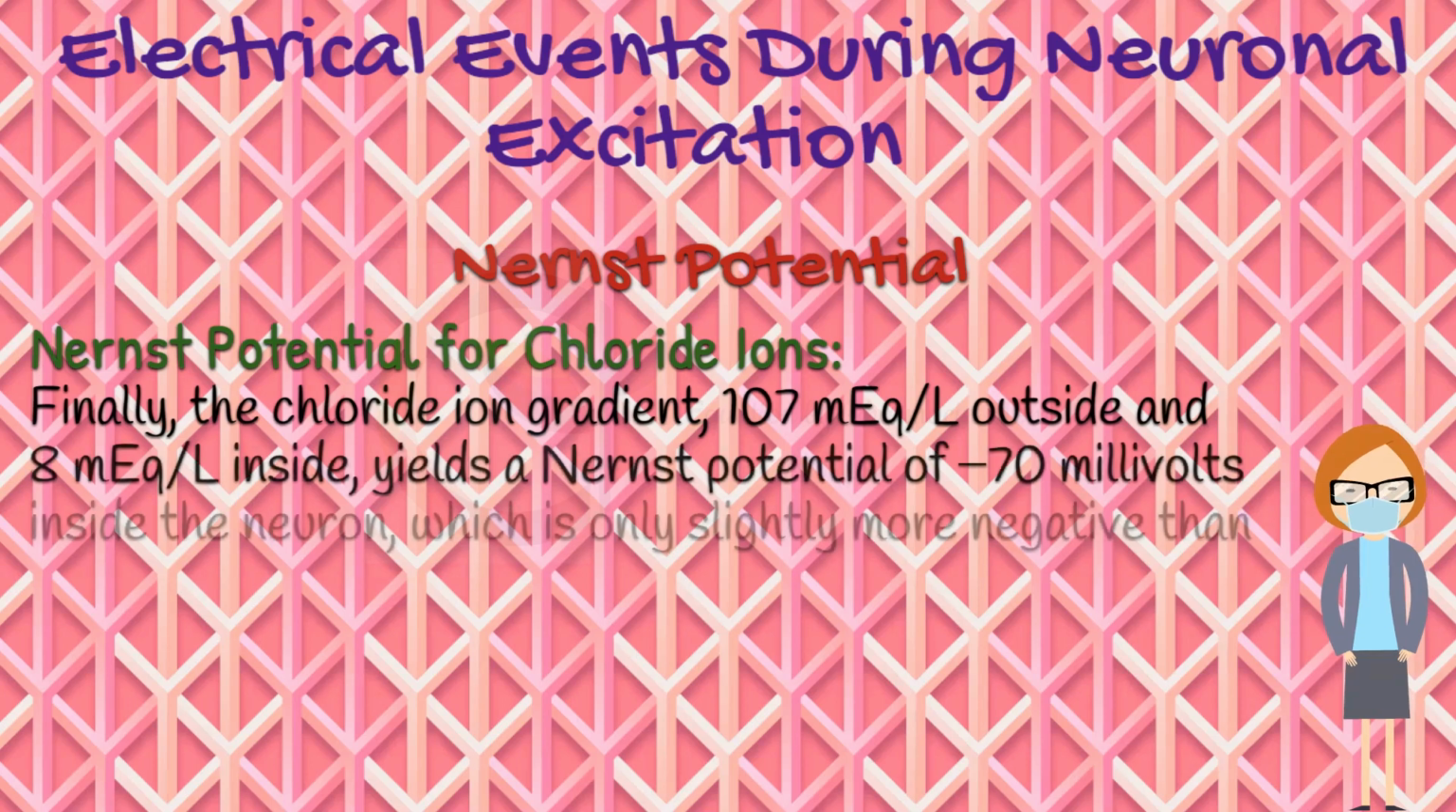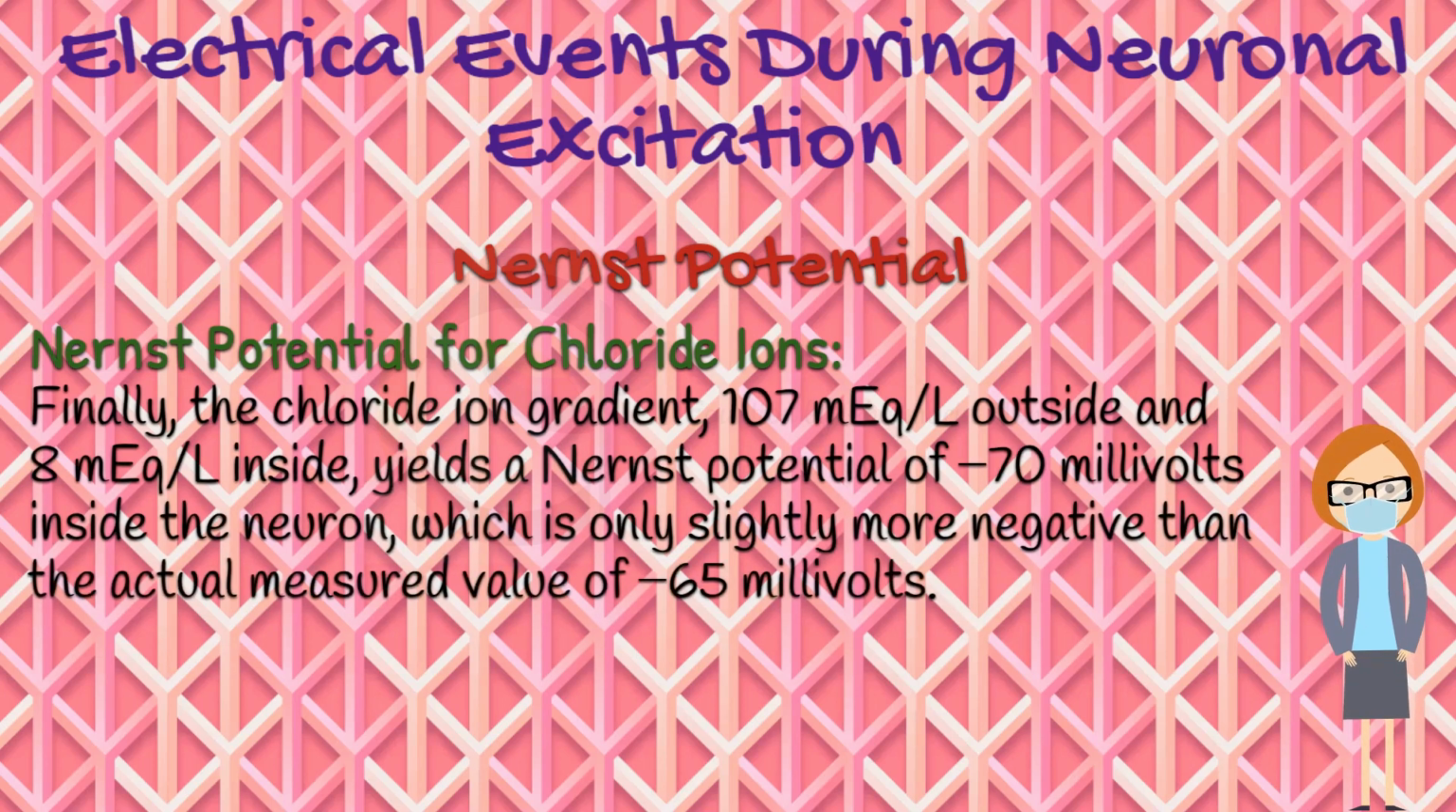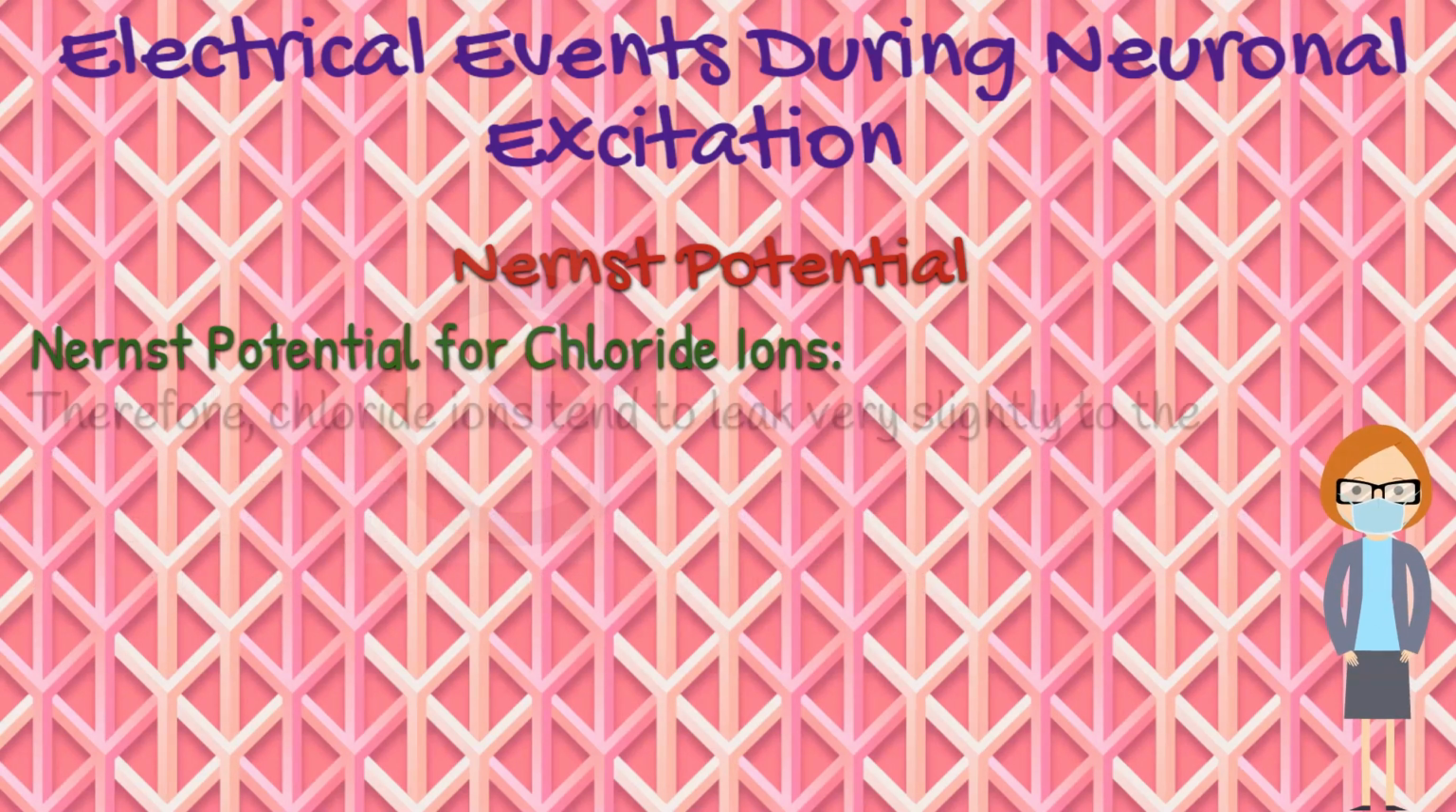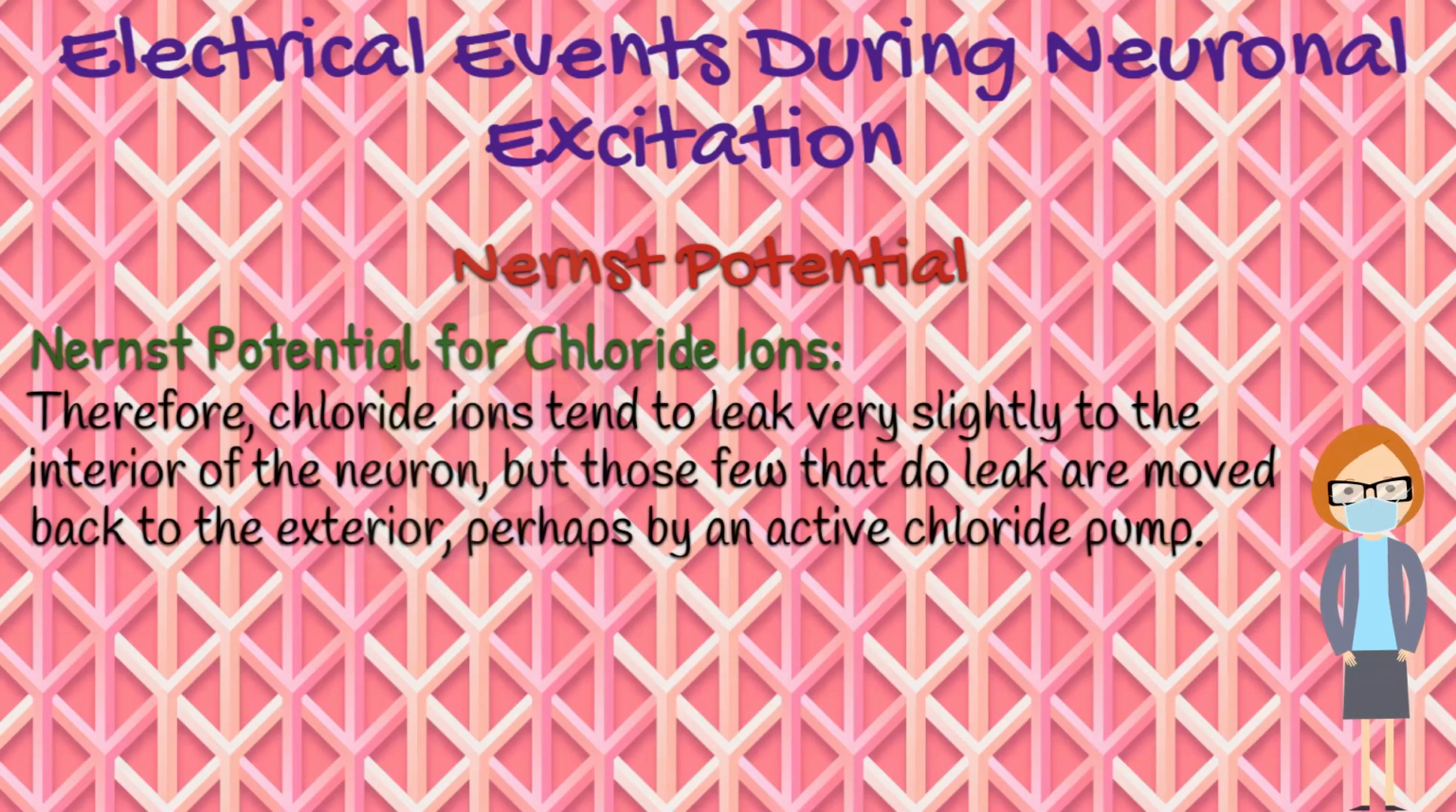Finally, the chloride ion gradient, 107 milliequivalents per liter outside and 8 milliequivalents per liter inside, yields a Nernst potential of minus 70 millivolts inside the neuron, which is only slightly more negative than the actual measured value of minus 65 millivolts. Therefore, chloride ions tend to leak very slightly to the interior of the neuron, but those few that do leak are moved back to the exterior, perhaps by an active chloride pump.